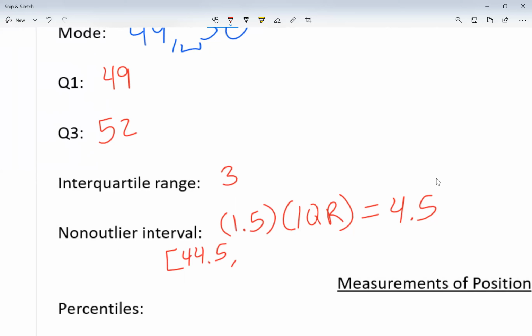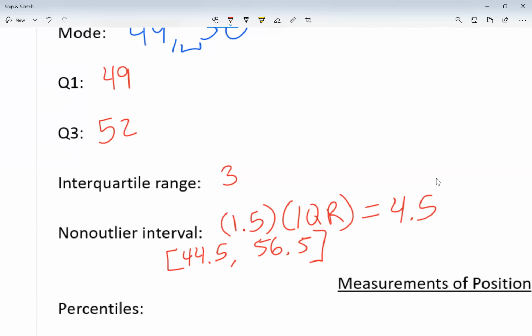Now, what's the biggest value? It's going to be quartile 3 plus 4.5. So 52 plus 4.5 is going to give me 56.5. Sometimes my non-outlier interval might have decimals, and it is okay. We can deal with decimals.